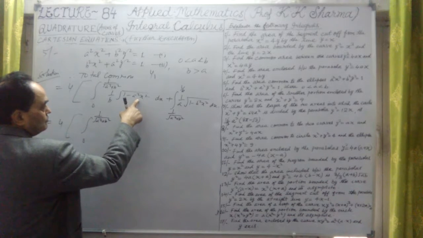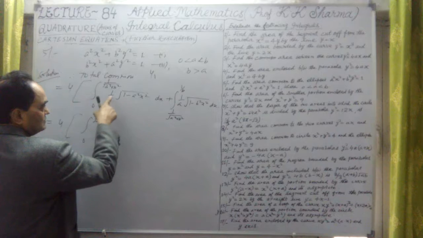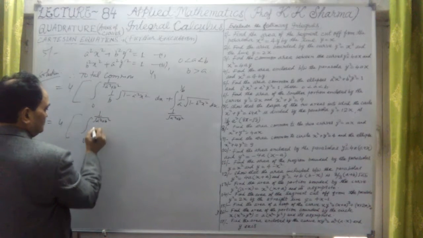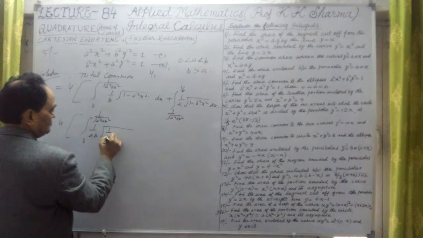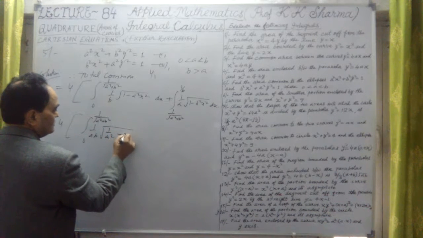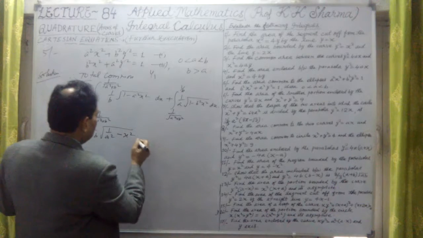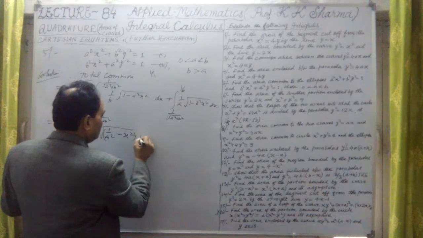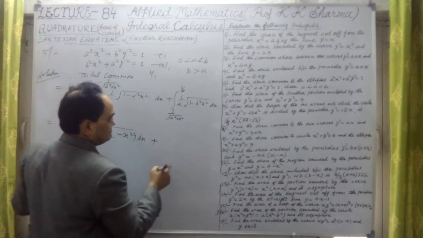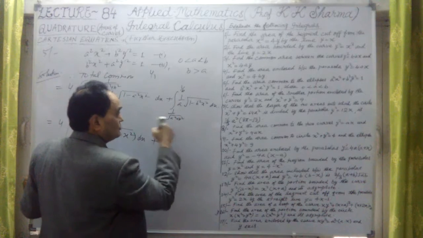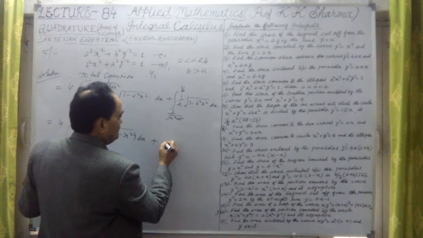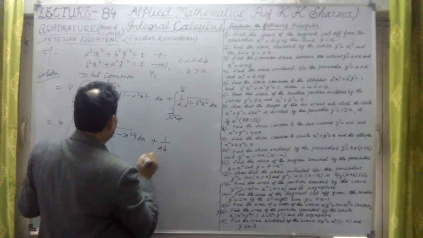If I take a square common, 1 upon a square in the first, and this will come out as 1 upon a. This is 1 upon ab, under the square root 1 upon a square minus x square, left over, into dx, plus sign. Again, this is b square. If I take common under the square root, it will come out as 1 upon b. So it will be 1 upon ab. Let me take it outside.